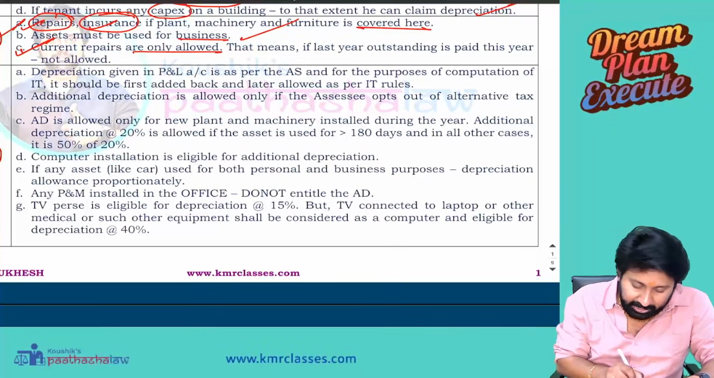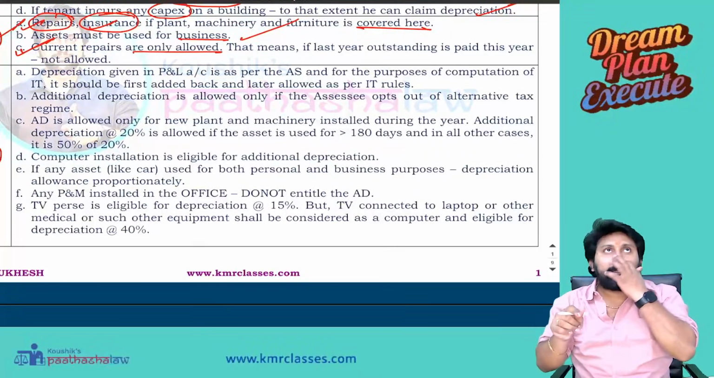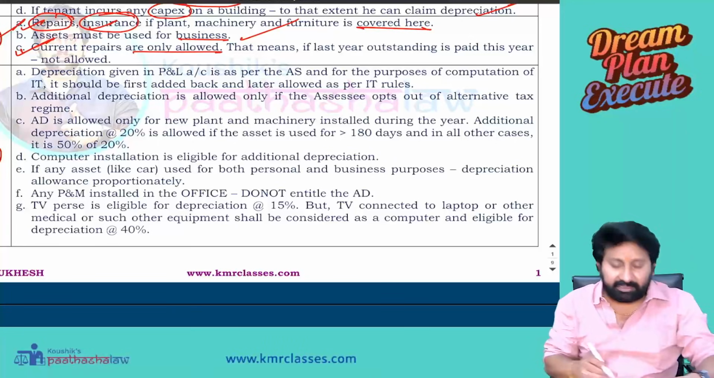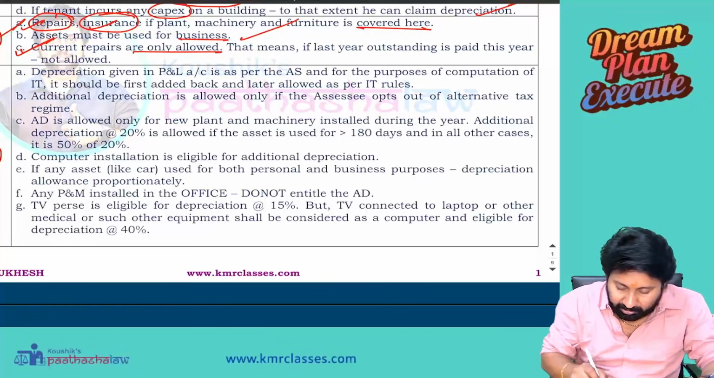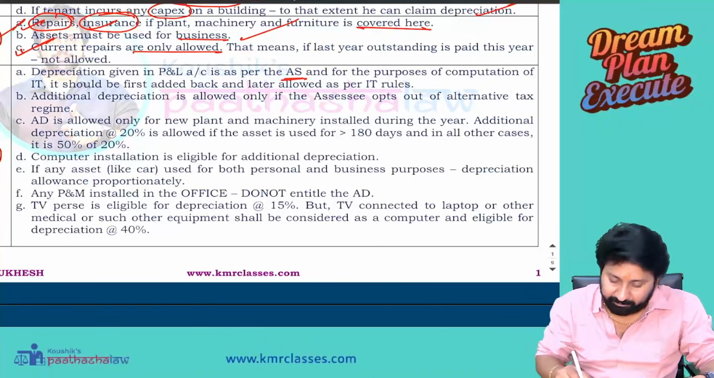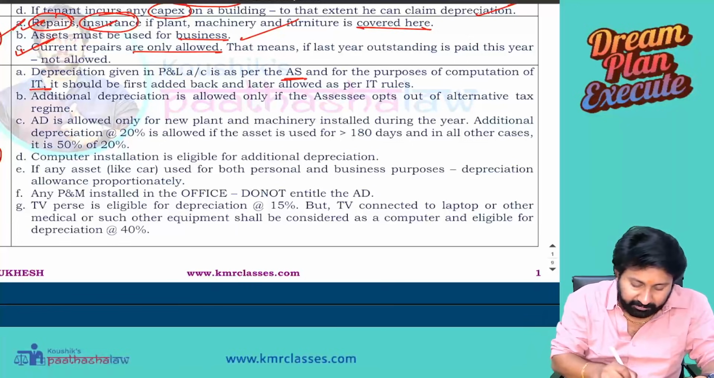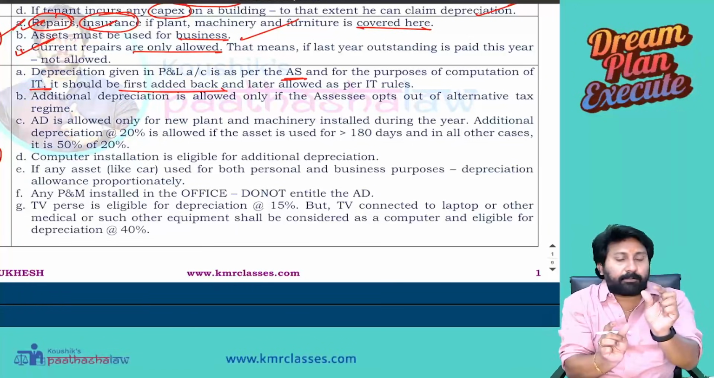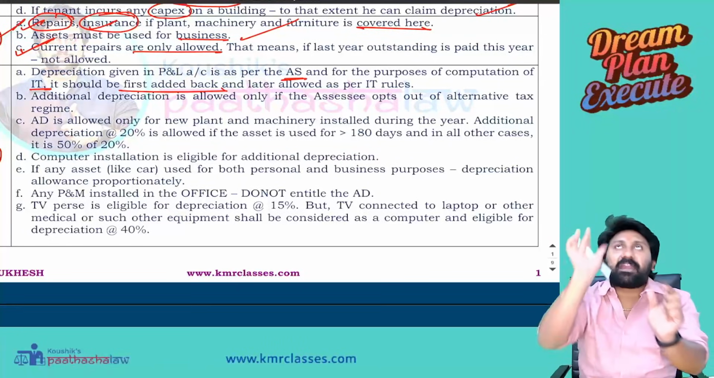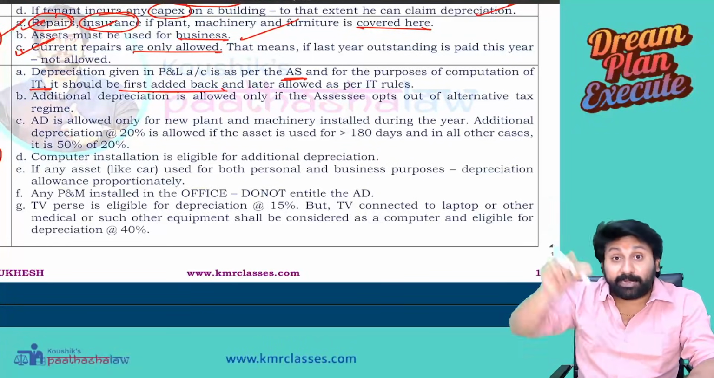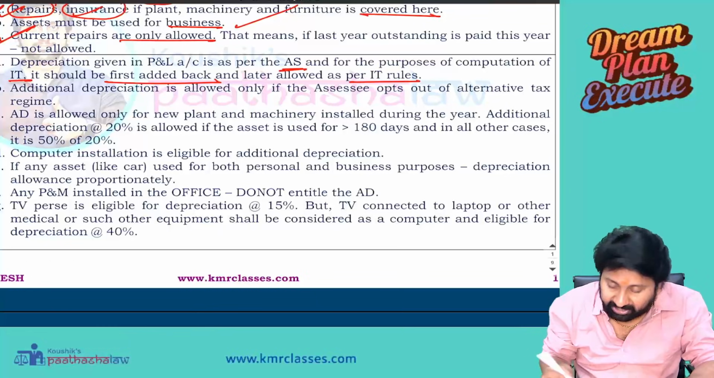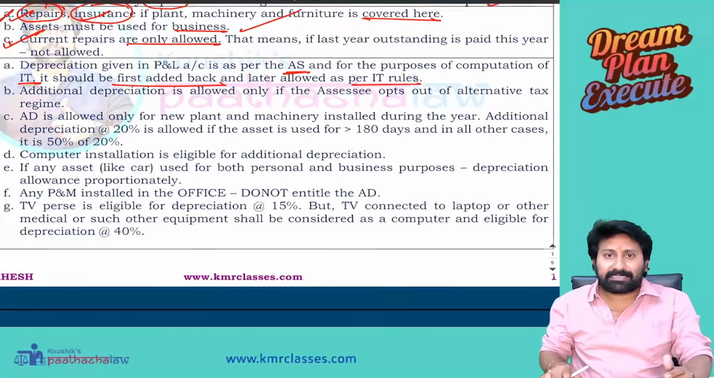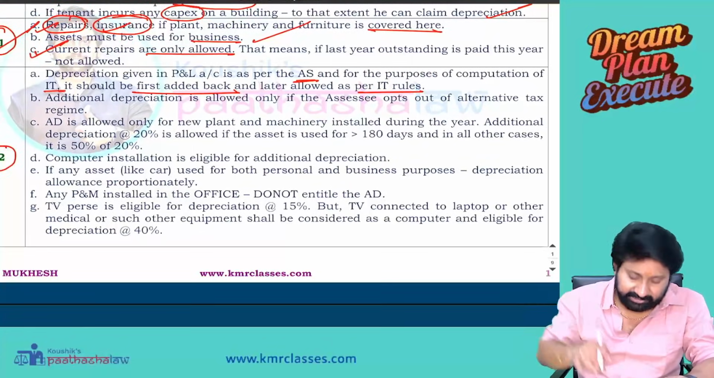See here. First, the P&L account is given. In that, depreciation as per the books was given. Depreciation in the P&L account is as per the AS, accounting standard. And for the purposes of computation of income tax, it shall first be added back. So, depreciation deducted and net profit is given. First, from that net profit, add back the depreciation as per the books prepared as per AS, and later allow it as per IT rules. You know, the rules, law, percentage will be there, block, all these things.